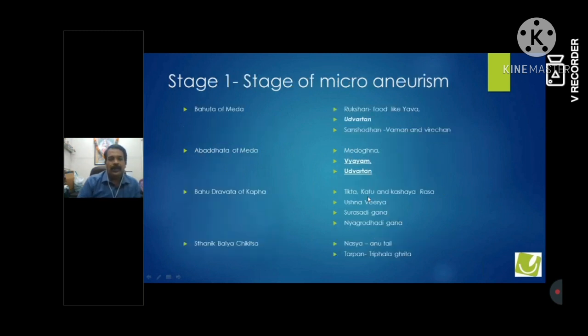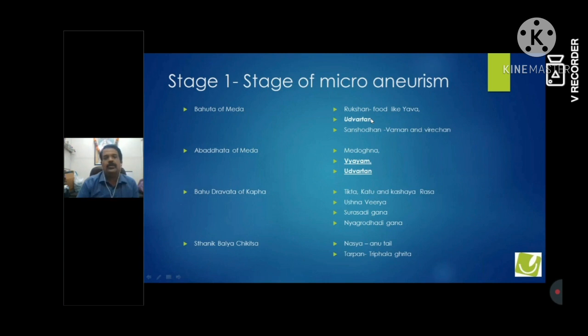Now, stage 1, the stage of microaneurysm. Why are we treating the Bahuta of Meda, and how can it be treated? In Ayurveda, it is very clearly stated that all diabetes patients should be given Rukshan, so food like Yava you can use. You can use Udvartan, the most ignored part in Ayurveda. We always give Gurmar, we give Mamejava, and all other things, but the most important thing for Bahuta and Abadhata of Meda is Udvartan, which is very clearly described in all the texts.